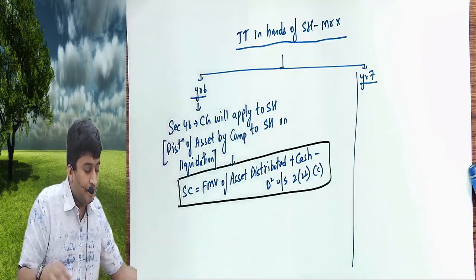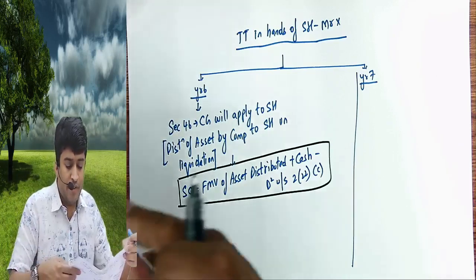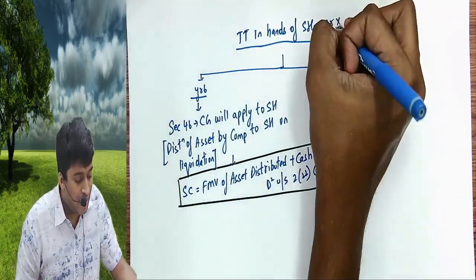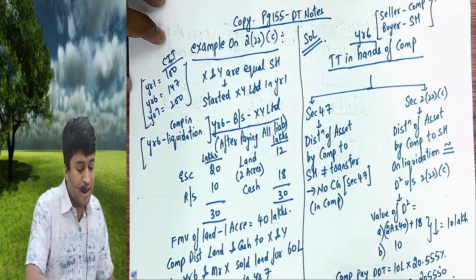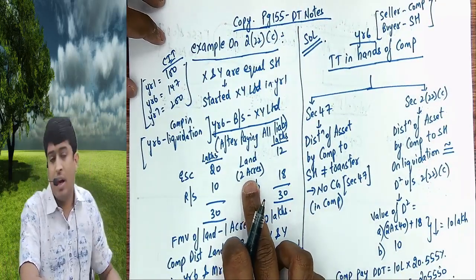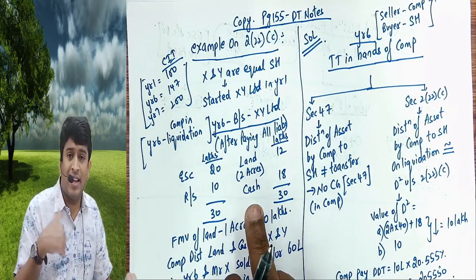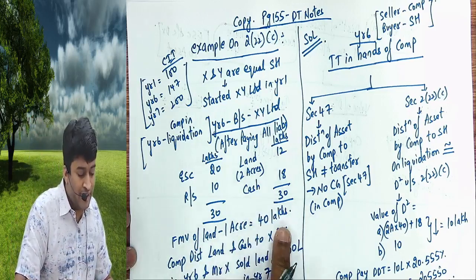Just listen quietly. What is FMV of asset distributed? 40. Now listen. Who am I? I am Mr. X. How many acres of land? 2 acres. How many acres will I get? I'll get only 1 acre, because 1 acre I'll get, 1 acre Y will get. So FMV of 1 acre is 40.